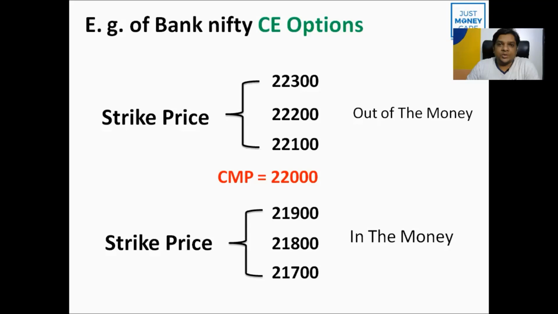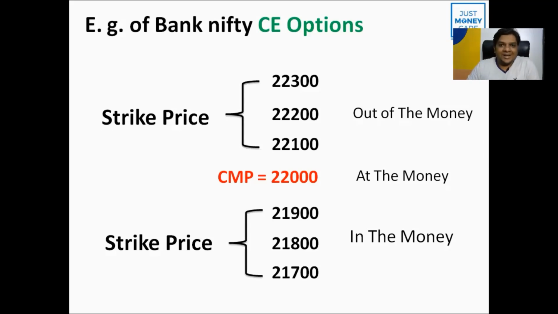Here you need to understand the correlation between the strike price and current market price. Whenever the strike price is greater than the current market price, we call it out of the money call options. And the 22,000 strike price, we call it at the money because market price and strike price are at the same level.